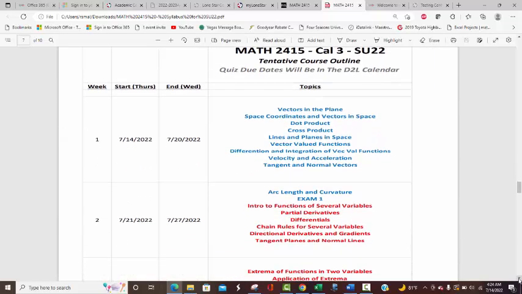Now, this page right here is kind of a tentative course outline. I don't really want to call it a calendar, because your calendar is going to have actual due dates. They wanted us to start doing this a couple of years ago, or even a little pre-COVID, and I thought it was a good idea because students seem to want to request that. But notice there's no dates. This is just to sort of give you an outline of pacing yourself through the course.